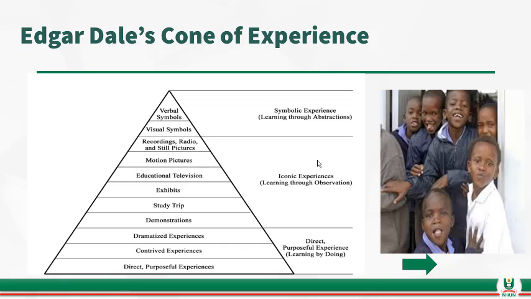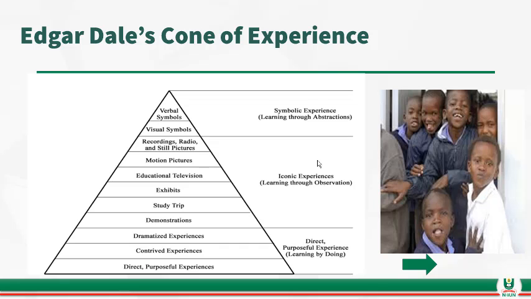So the three modalities of learning it emphasizes: we have abstract, that is symbolic, which represents verbal instruction. If the teacher only makes use of verbal instruction, the student can only get 10% of the learning. The second one is iconic, that is using pictures or visual media, which represents 50% of experience. But if a teacher makes use of a demonstration method, it will also enhance direct learning, which is a direct experience that guarantees 90% of experience.